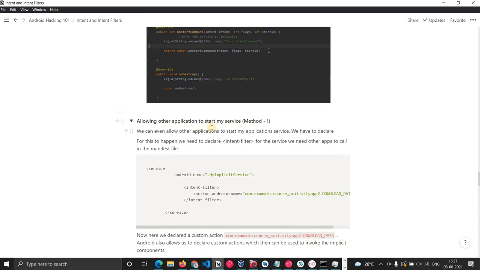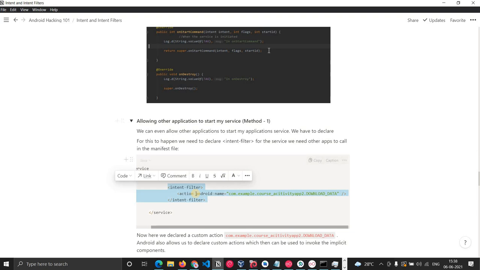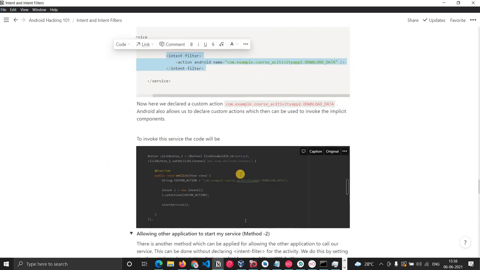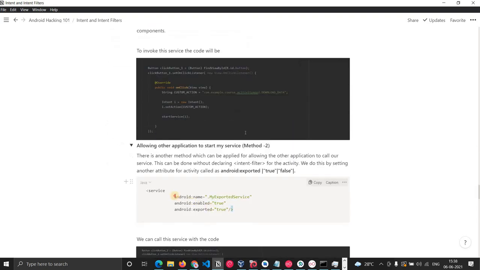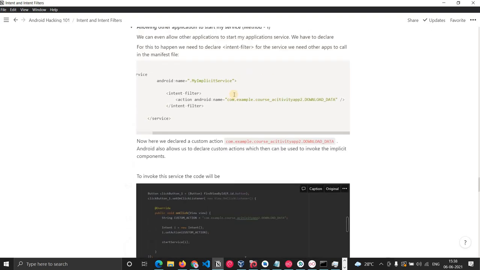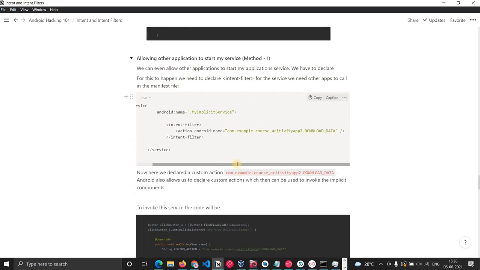Okay. So as we saw in the activities, we can also allow other applications to start my services. Similarly, there will be two methods. So we can declare an intent filter for that particular service, like here you can see. Or else you can declare exported with true. So we'll see this first.